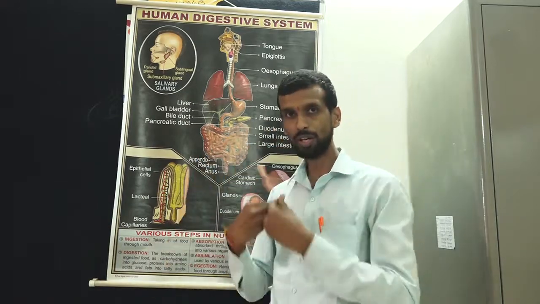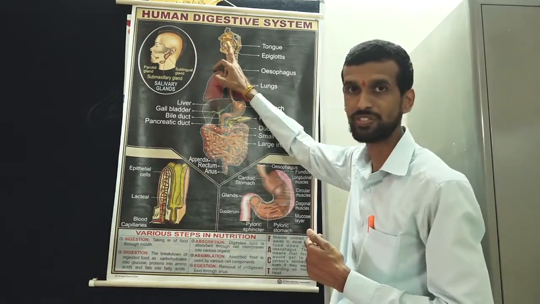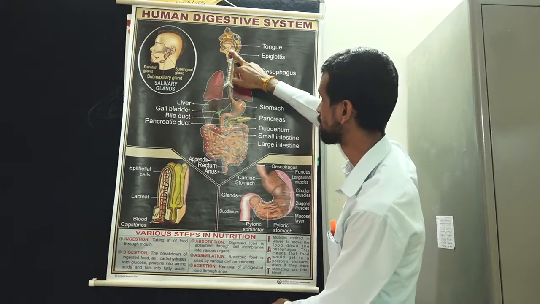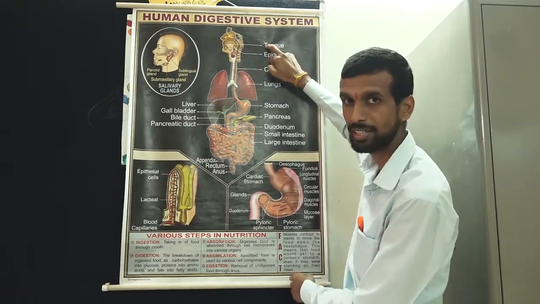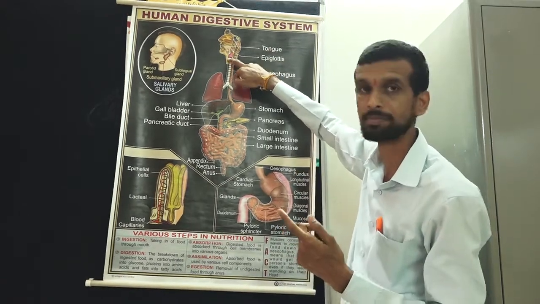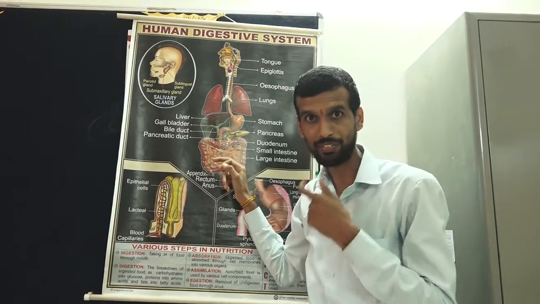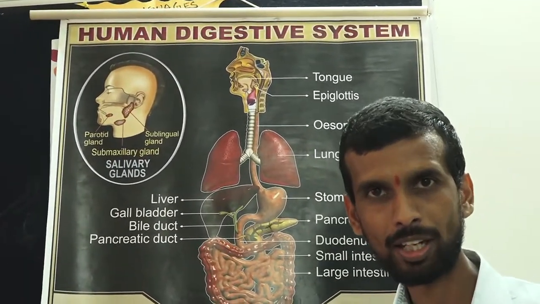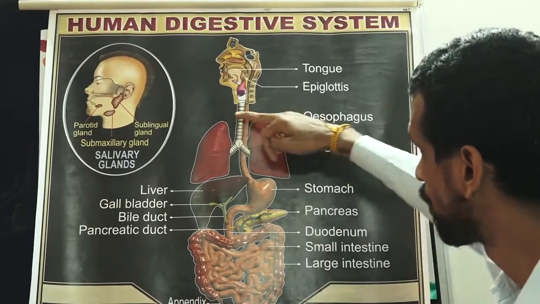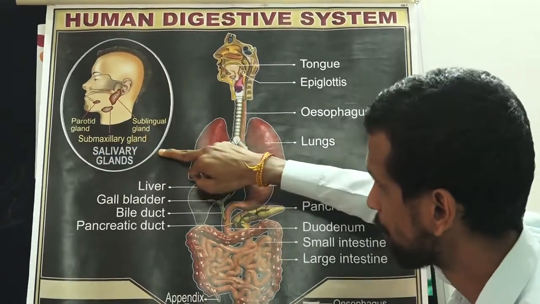Here we take the food. The first organ of the human digestive system is the buccal cavity or mouth. In the mouth, the tongue is there, salivary glands are there, teeth are there, different kinds of teeth. All this we will be discussing later on very clearly. What kinds of teeth, what is the role of the tongue, what is the role of the salivary gland, we will be discussing all that.